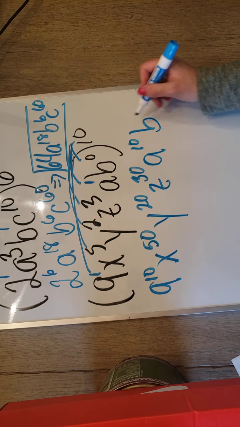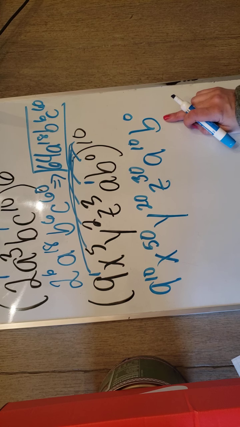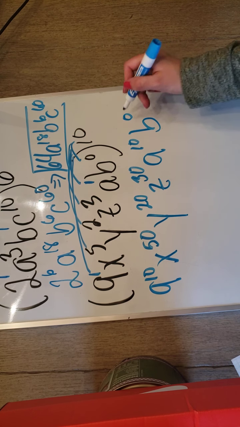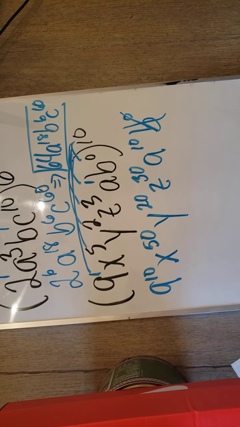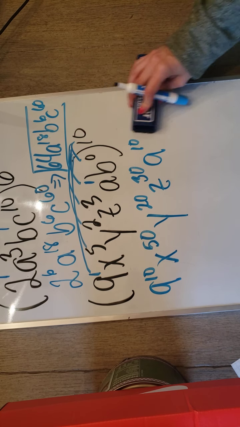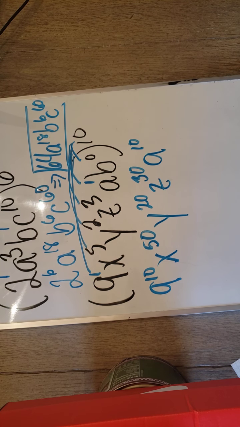B to the 0 times 10 is 0. We know anything to the 0th power is 1, so that goes away. Rather than rewriting it, I'm just going to erase it. So this is your final answer.